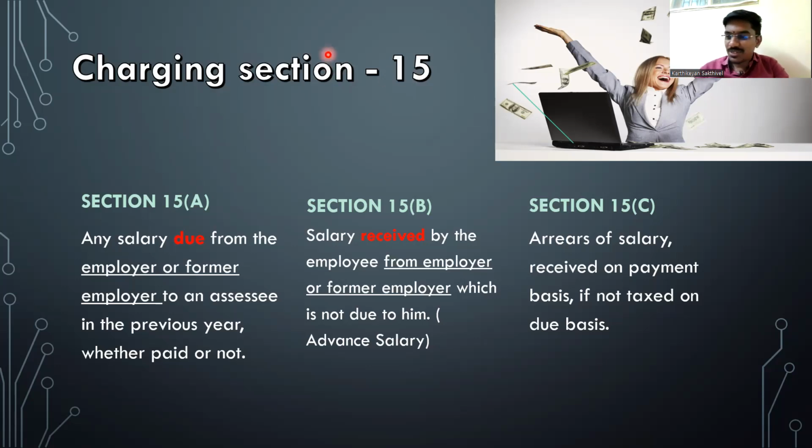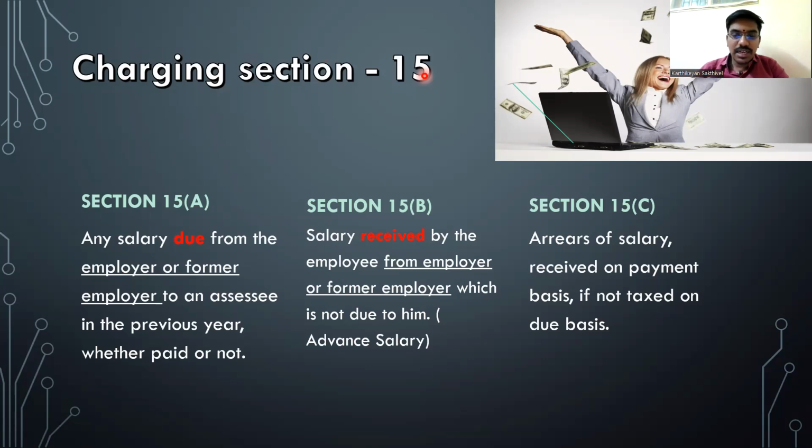So what 15A says is, whenever the salary is due to him, pay tax in the month or year in which it is due. But if something is not due and you have received it, assume for example you are receiving the April month's salary in the month of March.